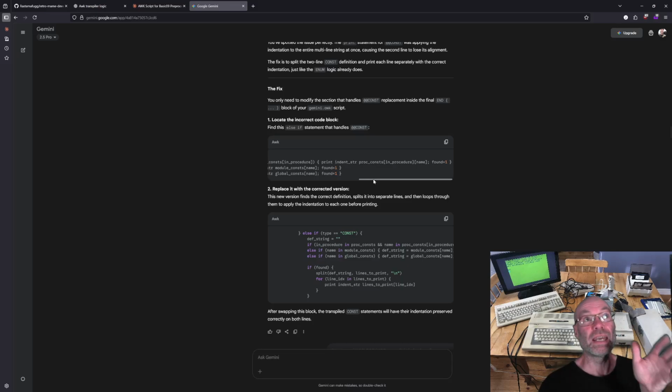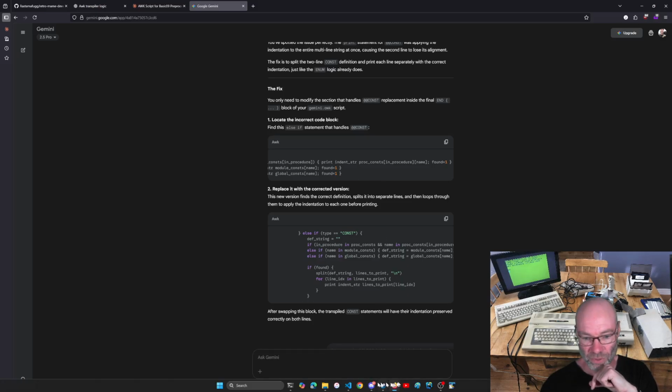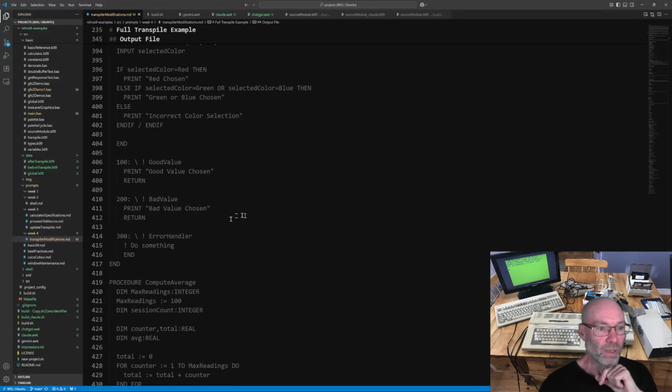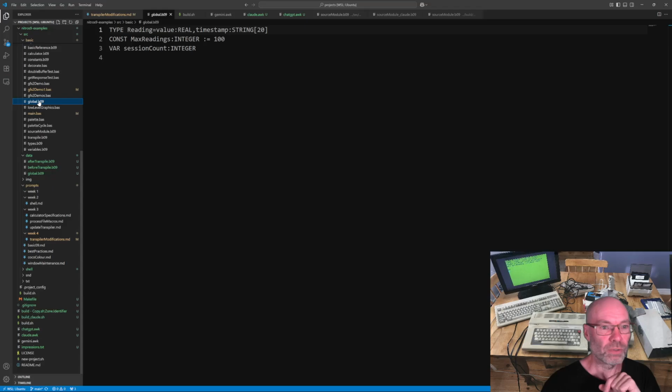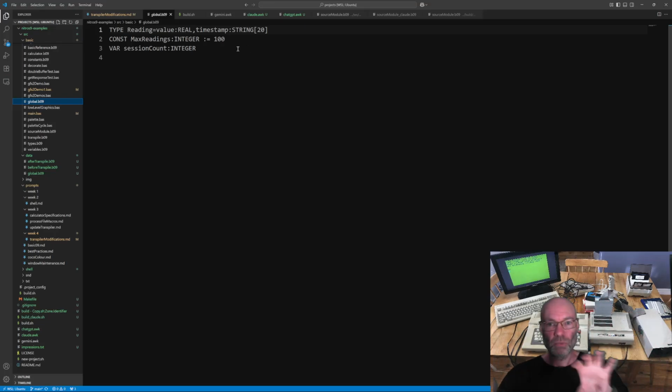And because that has a new line in the constant definitions, let me bring that up for a second and show you. Global. No, where's my global one? That's up here. This. So it's basically taking that, and then it must have just concatenated them when it did a string manipulation elsewhere in the script.